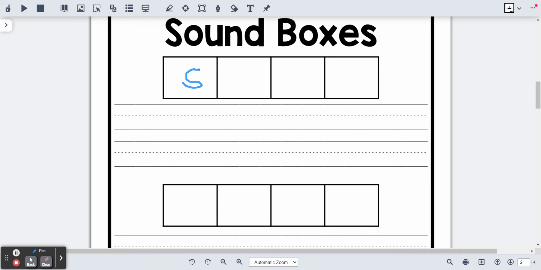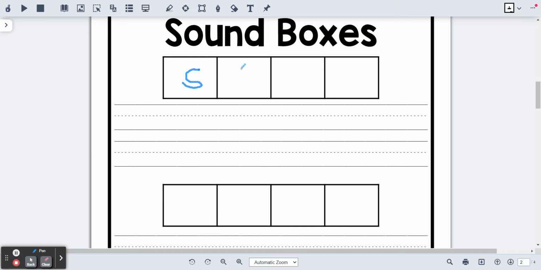S. What letter did I write in the first box? That is correct. S. What sound does the letter S spell? Great job. Now, in the box on the first line of your mapping grid, I want you to write the letter that spells the sound S.